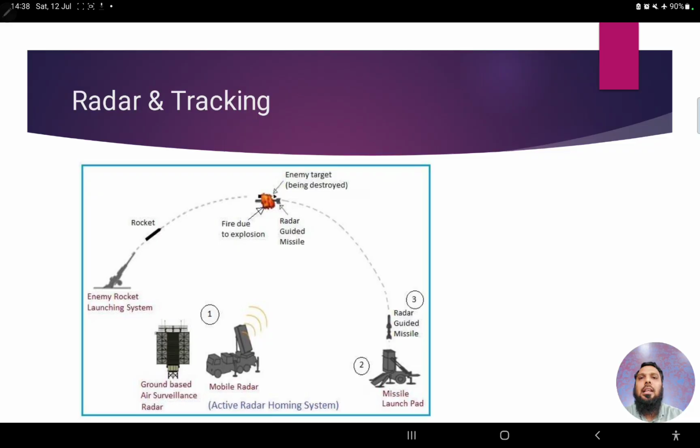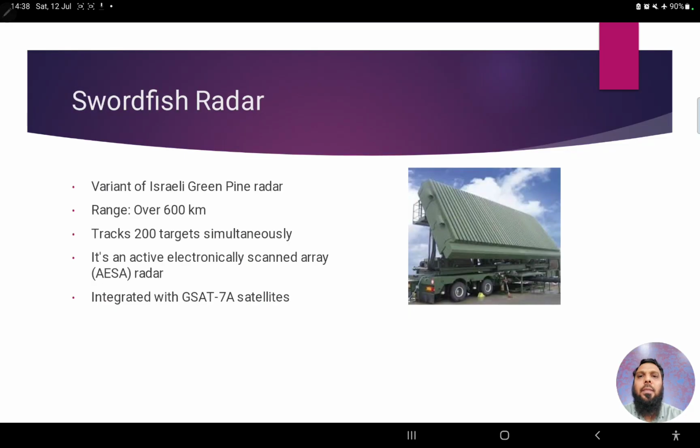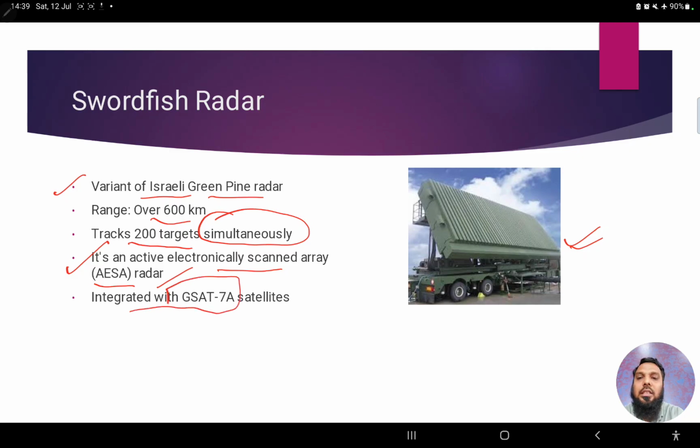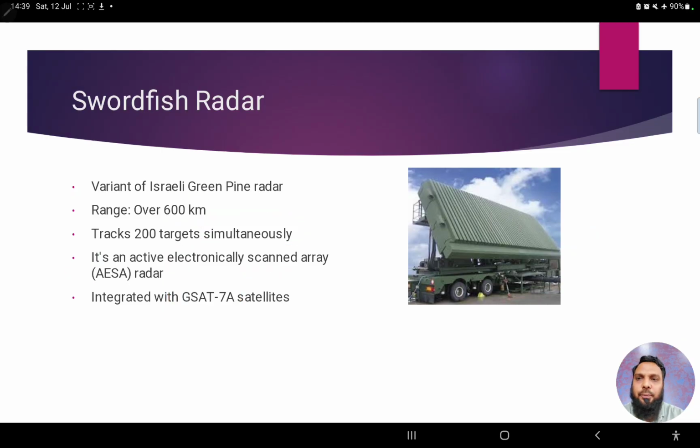So when we see this radar and tracking, we have two types of radar and tracking. First we have the swordfish radar. Swordfish radar is a variant of the Israeli Green Pine radar. You can see the picture of swordfish radar. It has a range over 600 kilometers, so very long range. It can track 200 targets simultaneously at a time, so highly efficient. It's an active electronically scanned array radar integrated with the GSAT 7A satellites. So this is one type of radar that's currently in use.